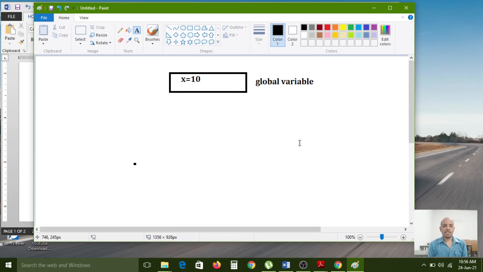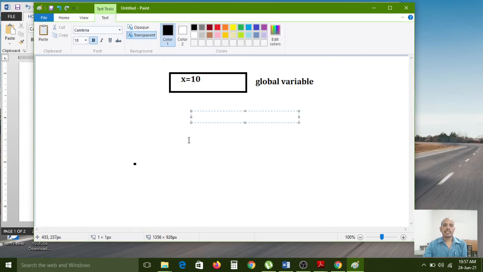And actually, what is the definition of a global variable? If you declare any variable outside of the function, that is called a global variable. Whatever space we have outside of the function is called the global section. So whatever variables we have declared in the global section are available to each and every function. Here the data is what? X equal to 10. X is the data variable and 10 is the data, right? This is the global variable.